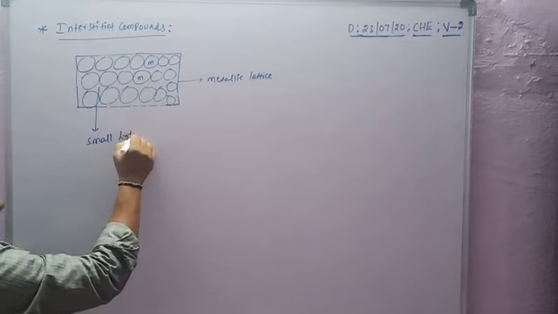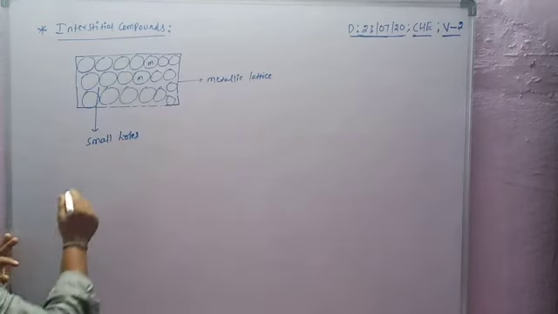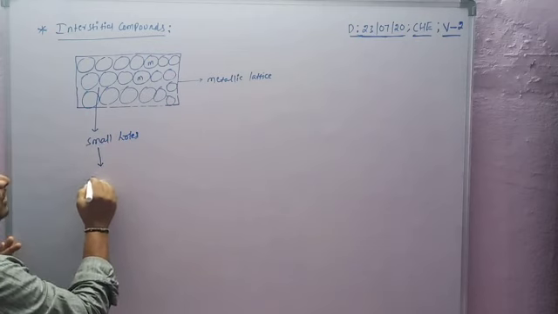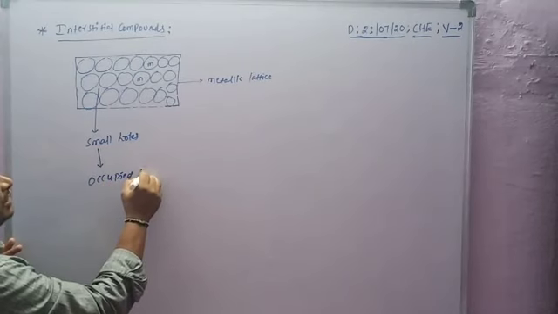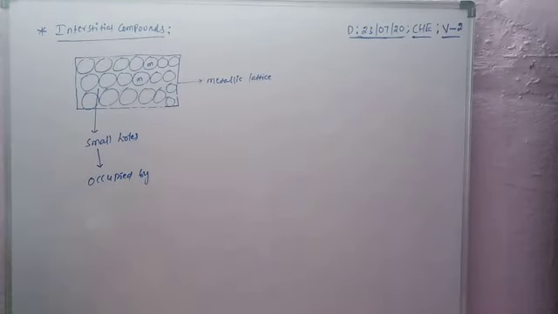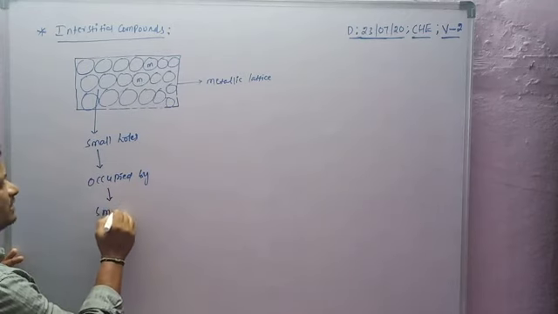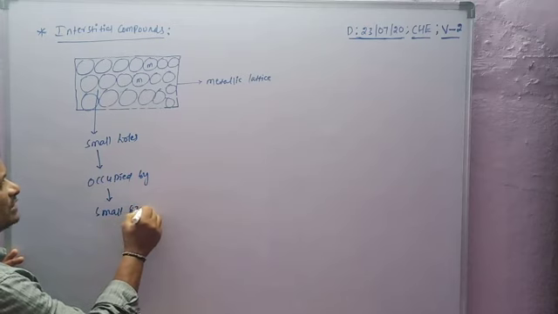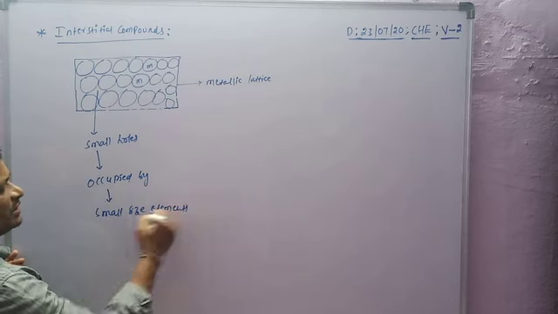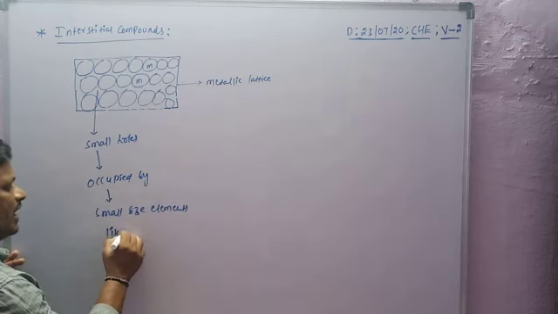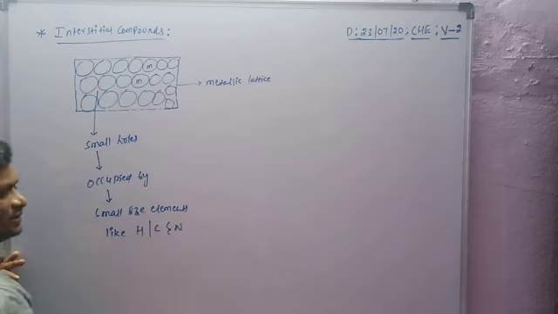Small holes are present, and these small holes are occupied by small size elements, like hydrogen, carbon and nitrogen.